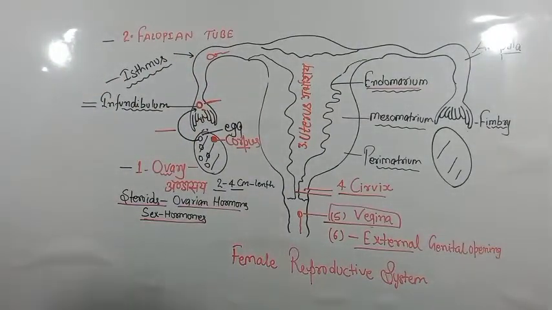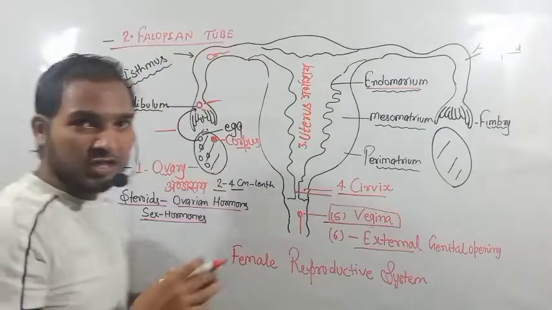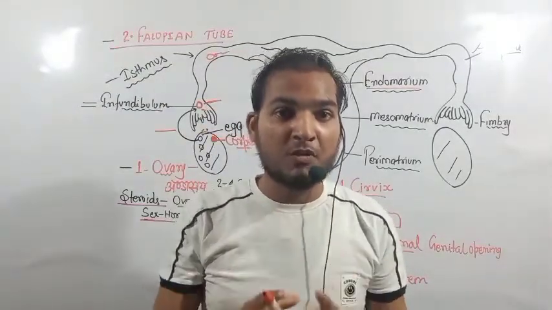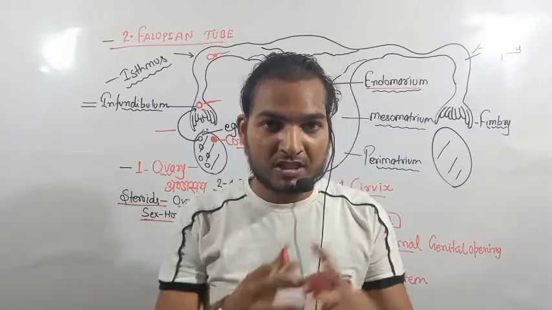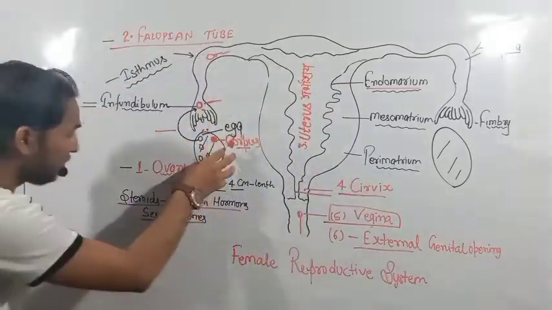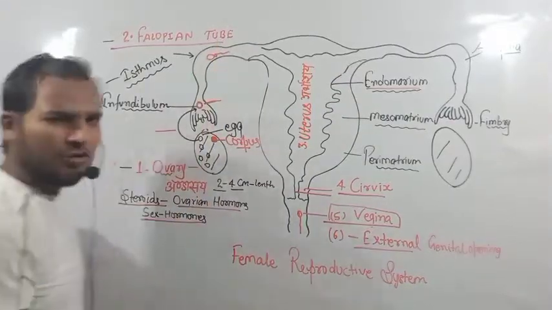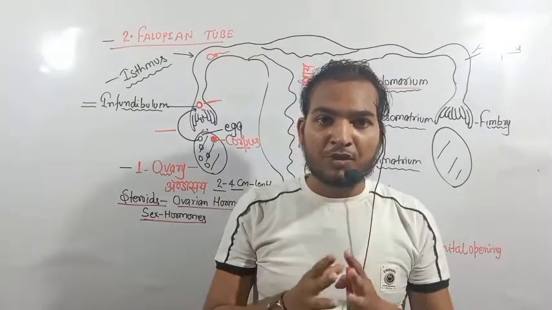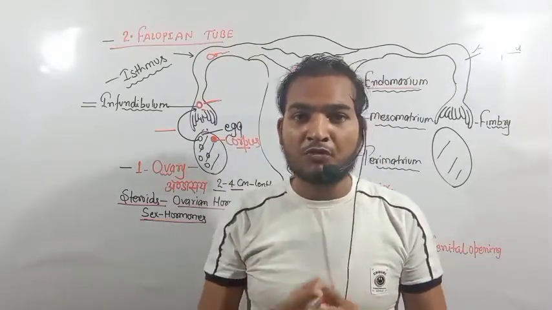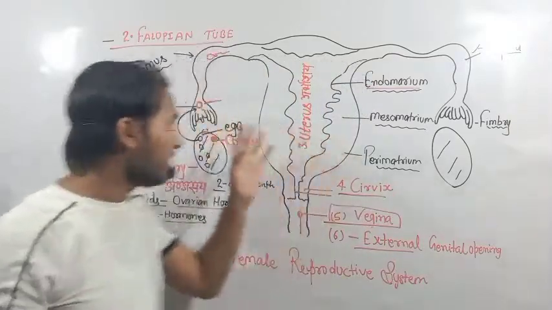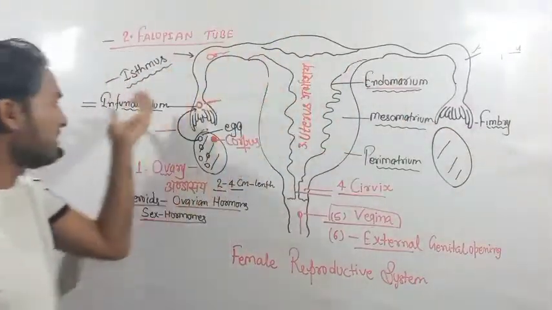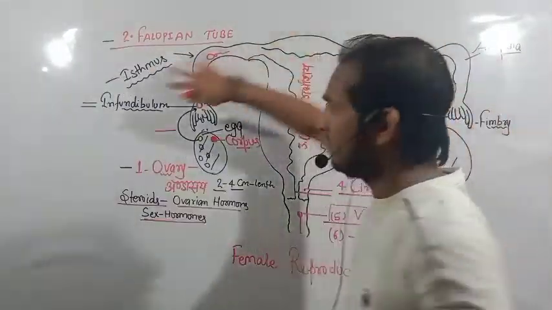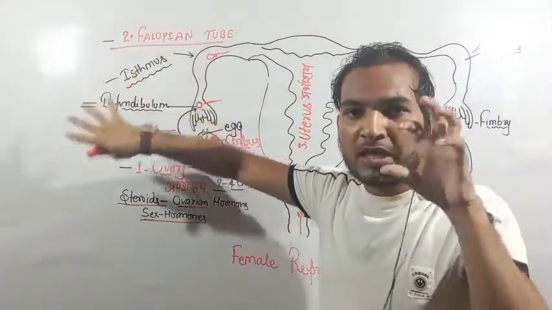Okay, now the second topic: what is the fallopian tube? The fallopian tube is the tube which receives the egg from the ovary. The ovary releases the egg into the fallopian tube. The fallopian tube also has four portions. What are the four portions of the fallopian tube? The first portion is the fimbriae, the second portion is the infundibulum, the third portion is the ampulla, and the fourth portion of the fallopian tube is the isthmus.